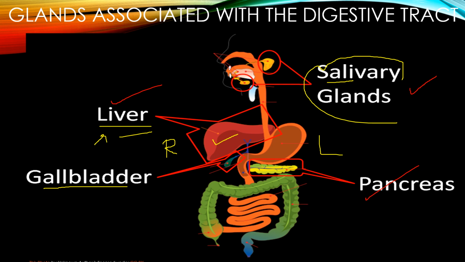This pancreatic juice acts on proteins, carbohydrates and fats and changes them into simple forms: carbohydrates into glucose, fats into fatty acids, proteins into amino acids. We are going to discuss this in detail, but for now, have you understood these three glands which play a very important role in the process of digestion?